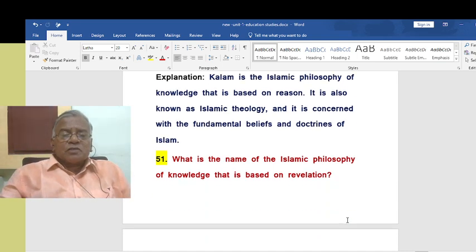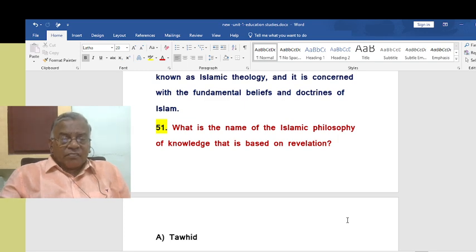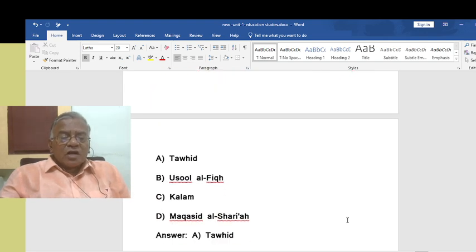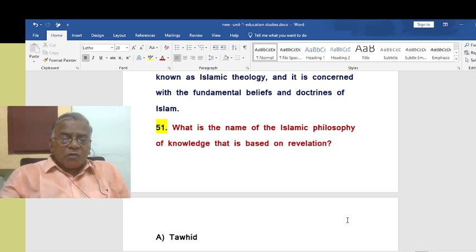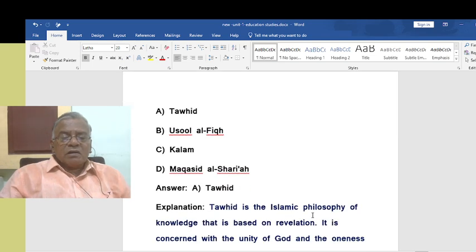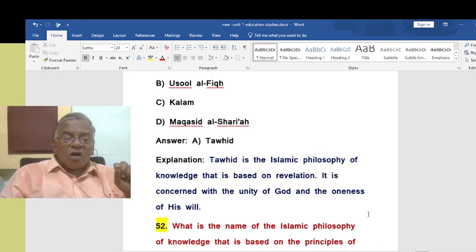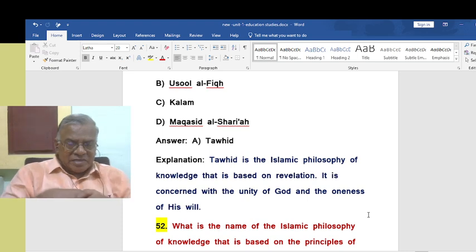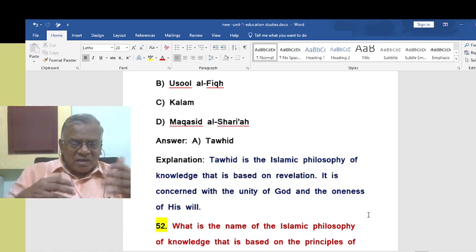What is the name of the Islamic philosophy of knowledge that is based on revelation? That is Tawhid. Tawhid is the Islamic philosophy of knowledge that is based on revelation. It is concerned with the unity of God and the oneness of His will. So that is revealed, we cannot get it. God only reveals. That is the idea of revelation. You cannot expect that. God simply reveals.